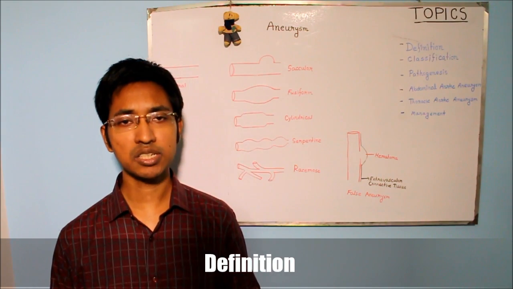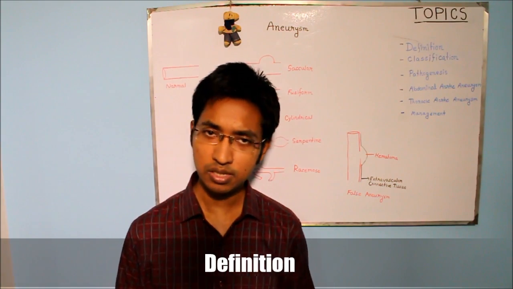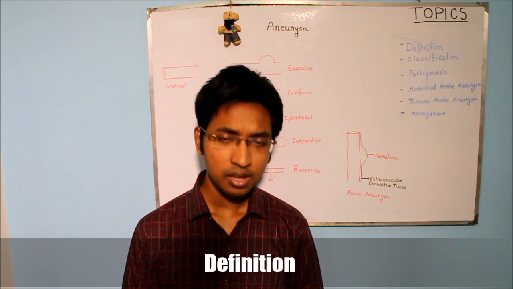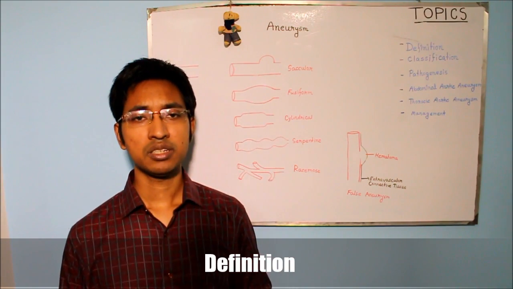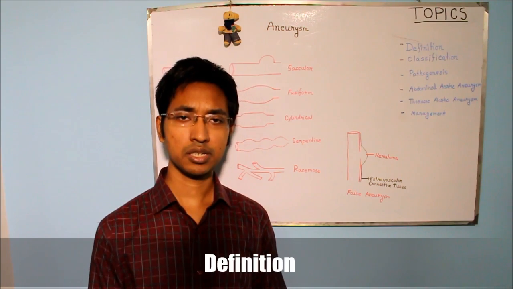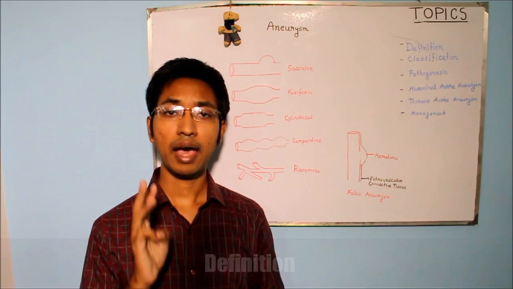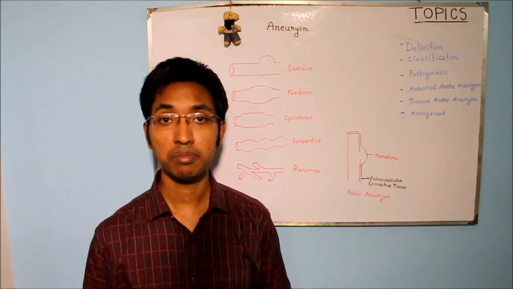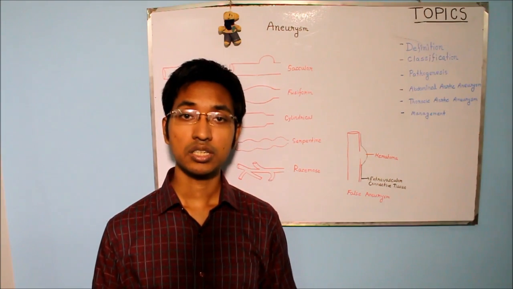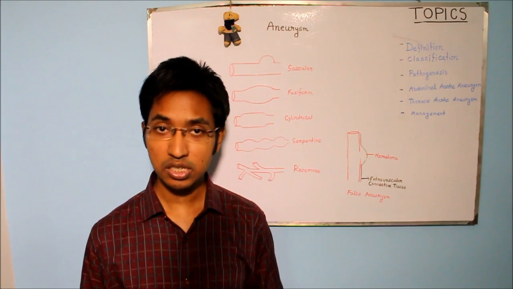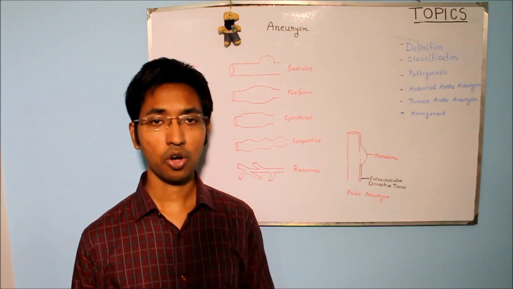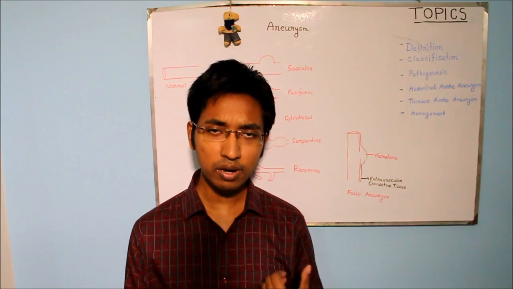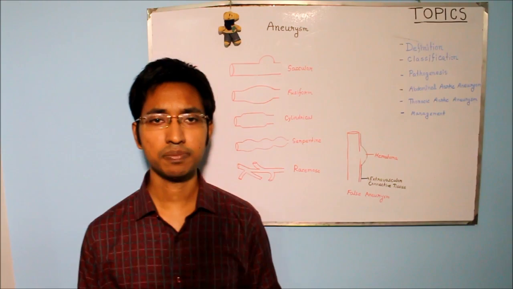So I am repeating the definition again for my students, and then I will explain. Aneurysm can be defined as permanent, localized, abnormal dilation of the blood vessel or heart that is caused by congenital or acquired causes. So now let's explain this definition.